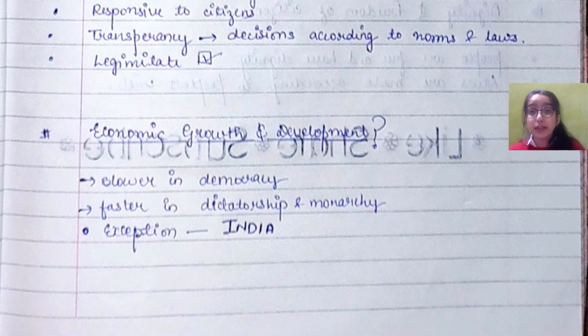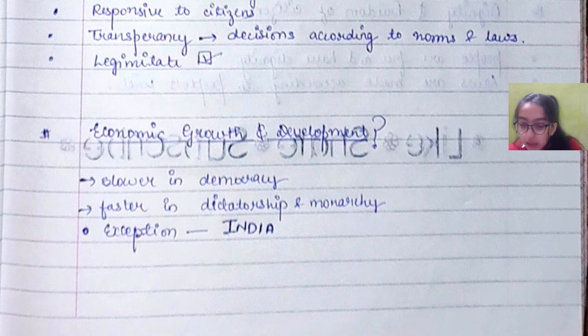Why? It is because in dictatorship, there are no such systems that require signatures, and there is no official work as in democracy. I hope you're getting my point. So that's why the economic growth and development is faster in dictatorship and slower in democracy, because there is a long procedure in democracy but not in dictatorship. There are exceptions, as India is one of the exceptions to it.